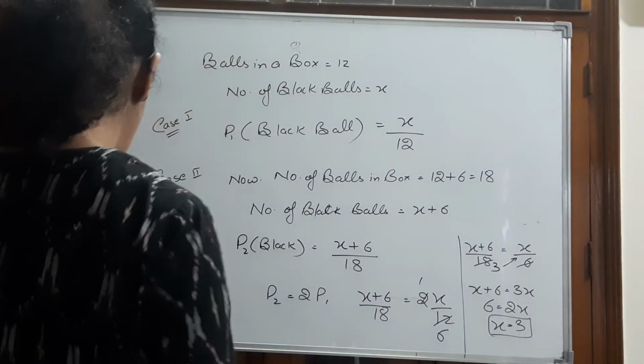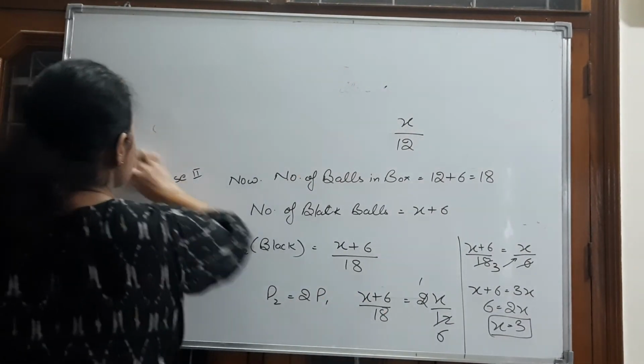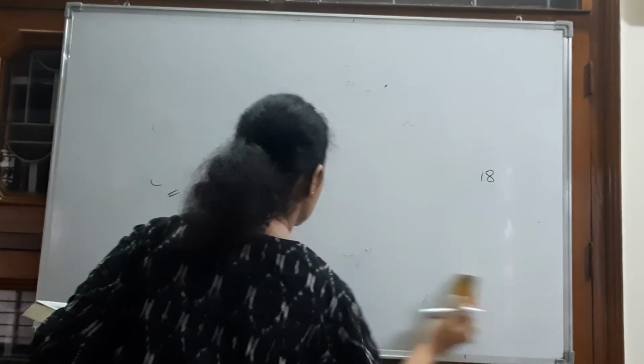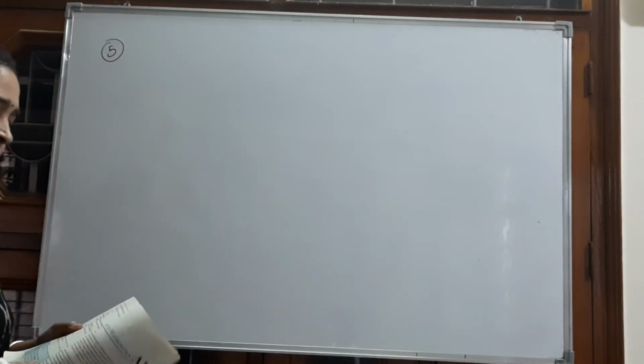Let's do question number 5. These questions are important for examination point of view. Question number 5. A jar contains 24 marbles. Some are green and some are blue.